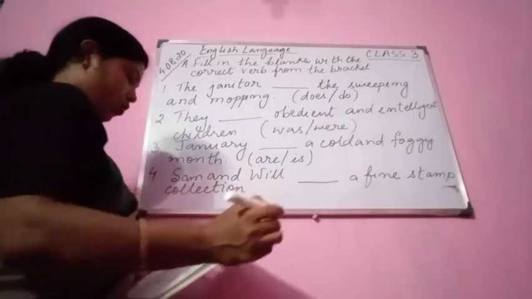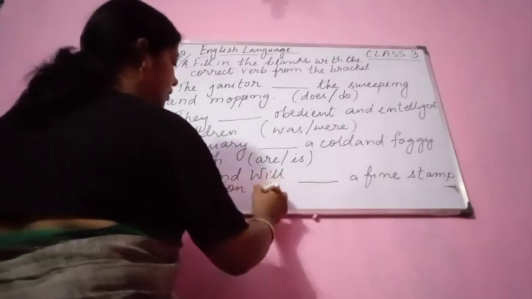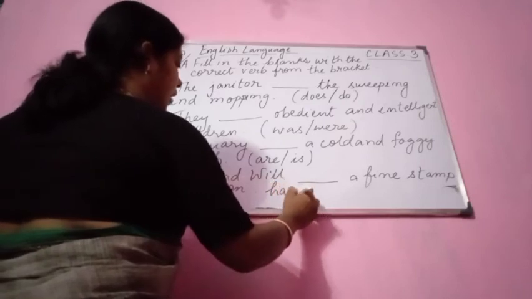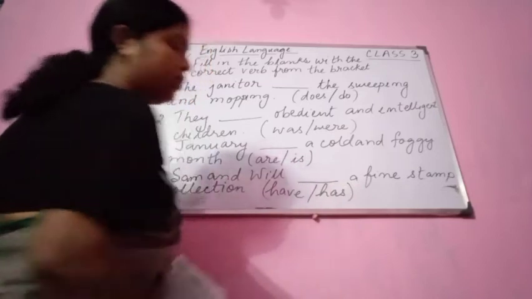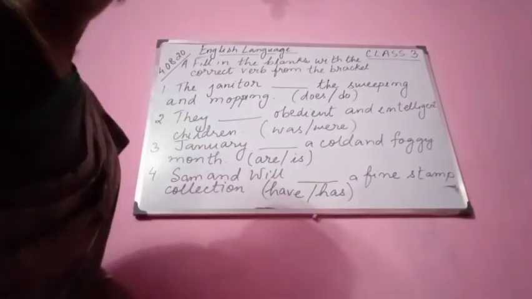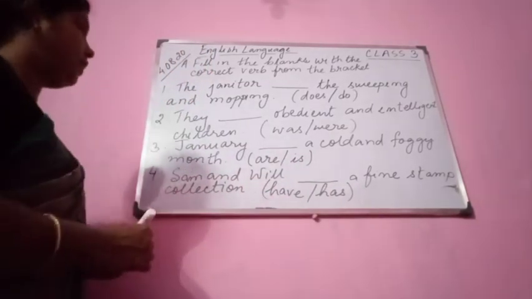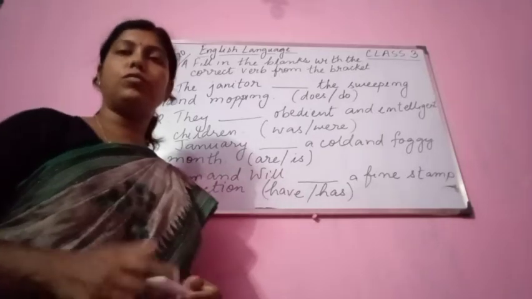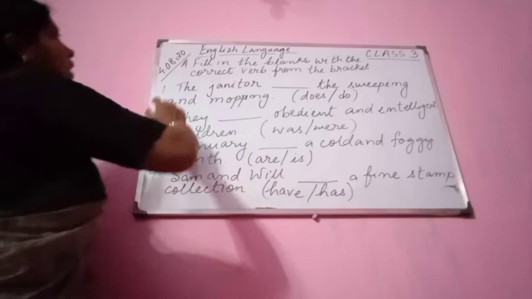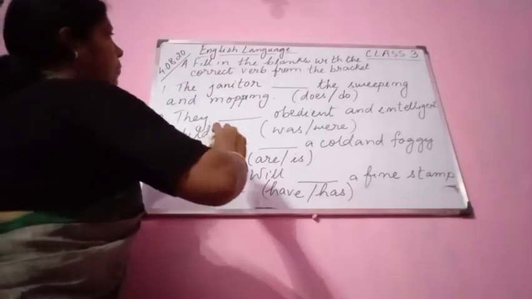Okay, so here it is have or has. So now let us do it. First let us do 4, then we'll continue. Now you see, fill in the blanks with the correct verb from the bracket.